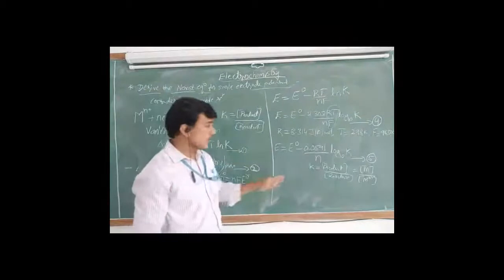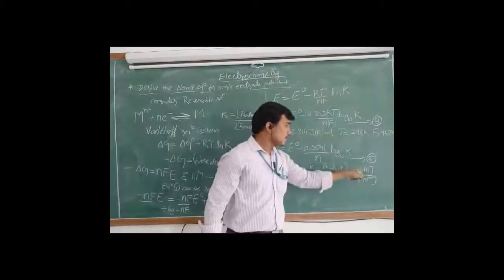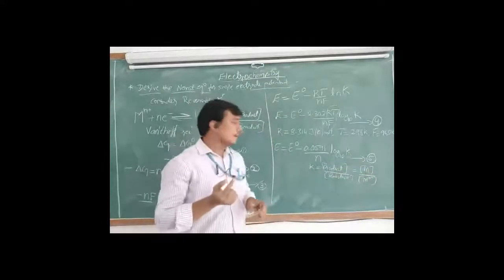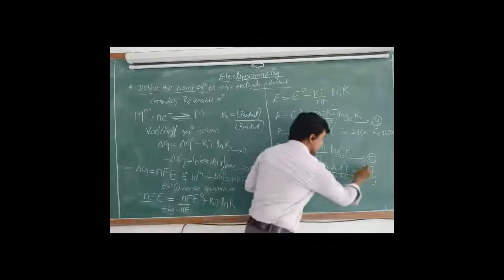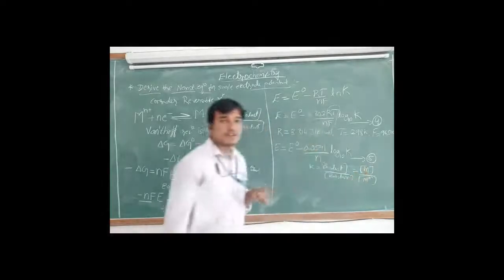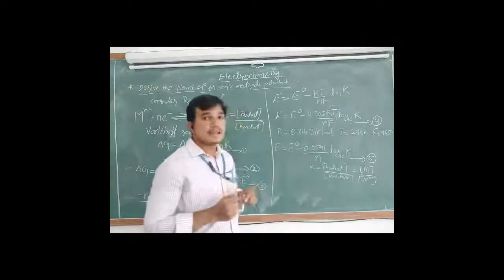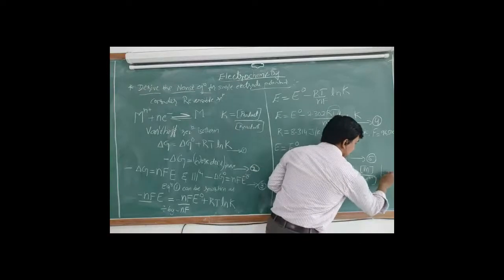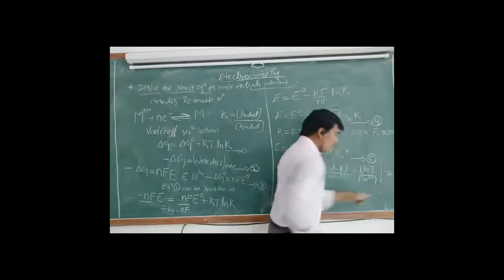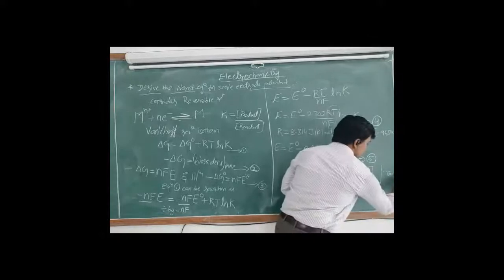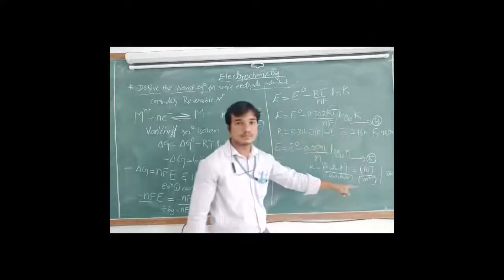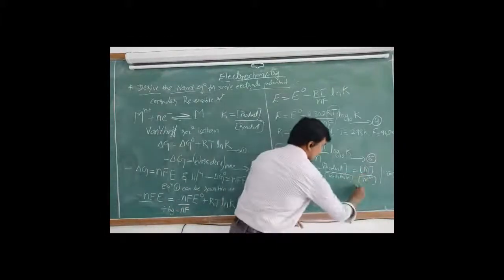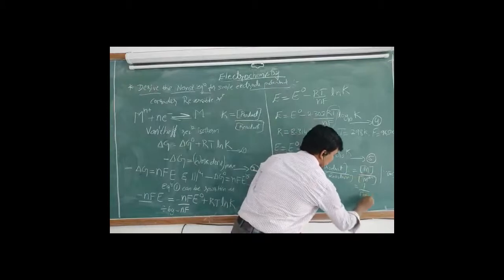We should understand the concentration of any pure solid metal. If we take a metal for electricity generation or to measure electrode potential, we have to take 1 molar, its concentration should be unity. So I will write here the concentration of M for pure solid metal is always 1.